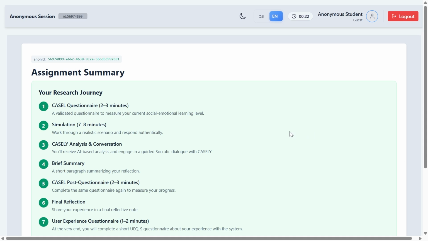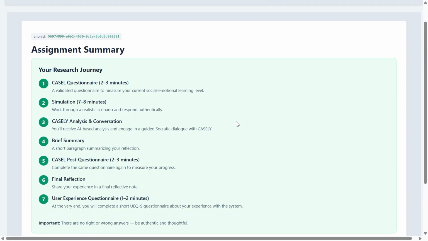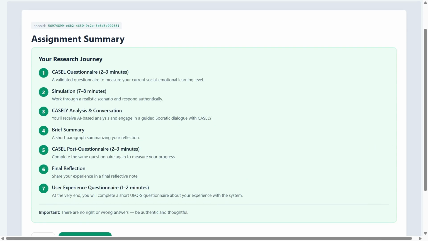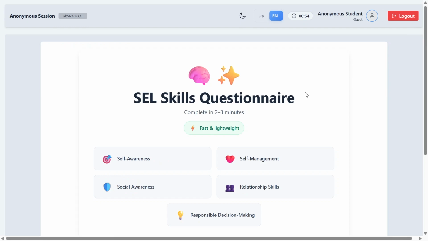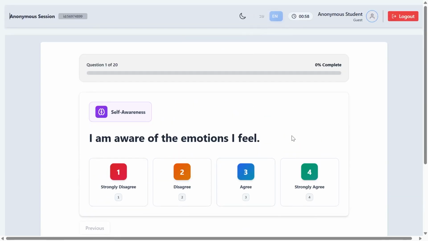This screen presents the stages of participation in the research process. A CASEL questionnaire at the beginning of the study, a socio-emotional simulation, automated analysis, and a concluding CASEL questionnaire. In the experimental groups, an AI-guided Socratic dialogue and reflective questions are added, while the control group completes the process without these components. At this stage, participants complete the initial social-emotional learning pre-questionnaire.